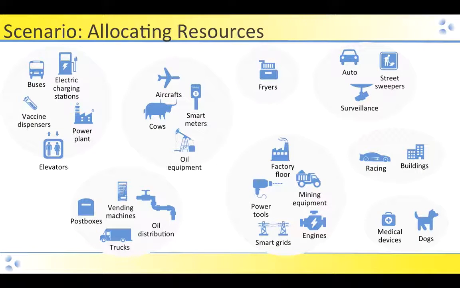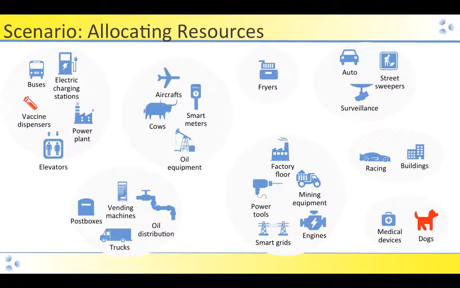So the scenario is a network allocation of resources, where imagine we have a collection of resources that are grouped together. For example, in the upper left-hand corner we have buses and electric charging stations and elevators and a power plant and vaccine dispensers all in one geographical location. But perhaps this isn't the best allocation of resources.